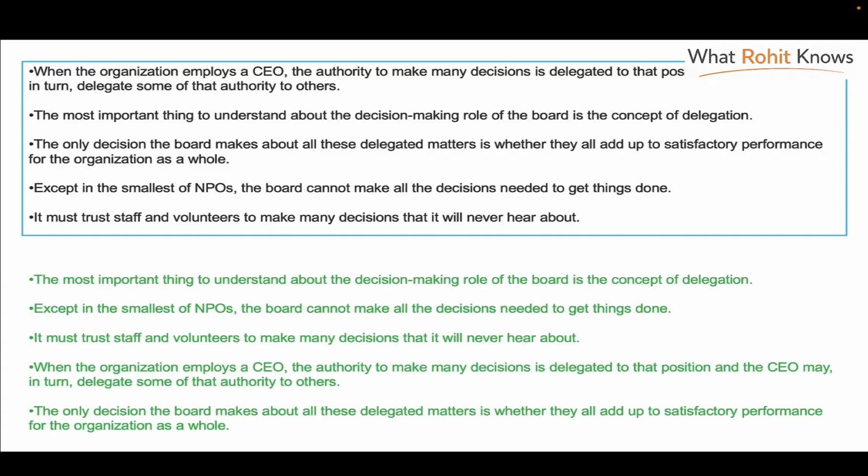Now, the next paragraph says "when the organization employs a CEO." So now there's an alternate scenario: a CEO has been appointed, so the authority is delegated to the CEO. And finally, summing up and linking to the first paragraph, the only decision that is left with the board is to make sure that the organization is performing satisfactorily. So that's how you go about it.